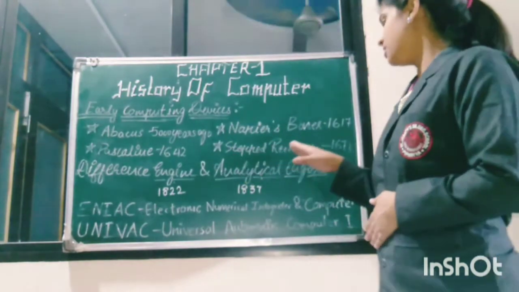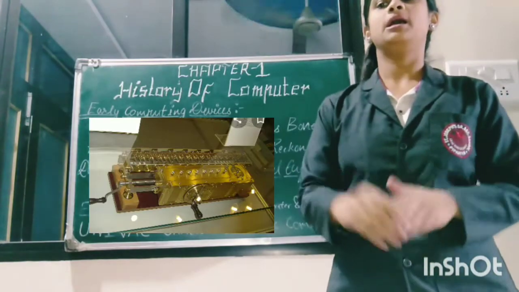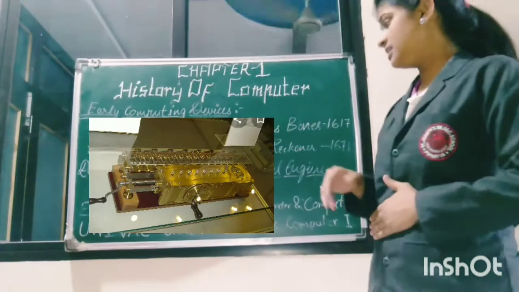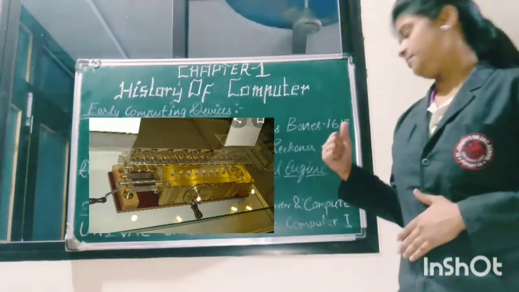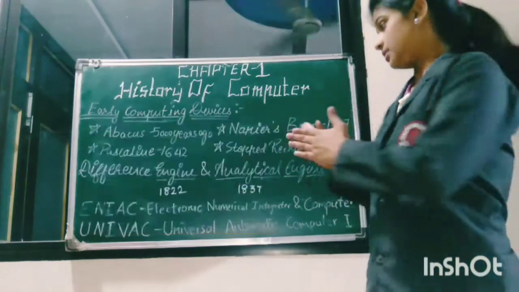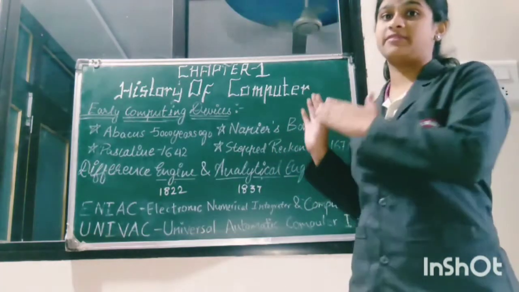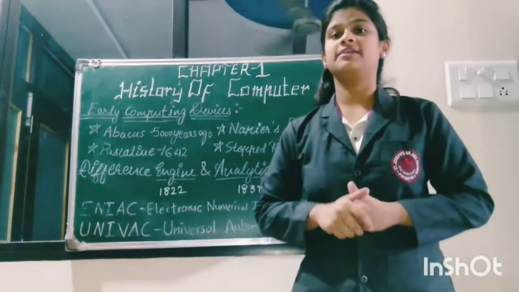Then, stepped reckoner. Stepped reckoner was invented by Gottfried Wilhelm Leibniz in 1671. Students, this device was invented with the help of the Pascaline device.